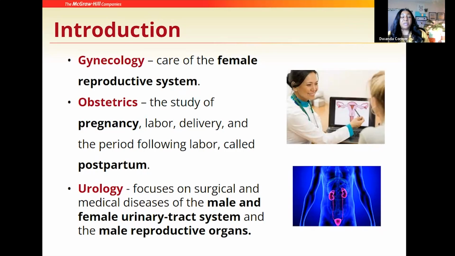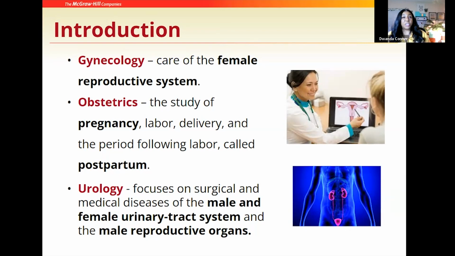Moving through in our study of specialties, today we'll be discussing the specialty of gynecology, obstetrics, as well as urology. So with gynecology, this is going to be the study of the female reproductive system, whereas obstetrics is the study of pregnancy, labor, delivery, and postpartum, which is the period following labor and delivery.